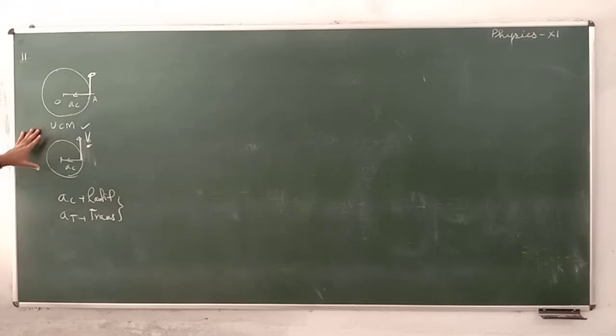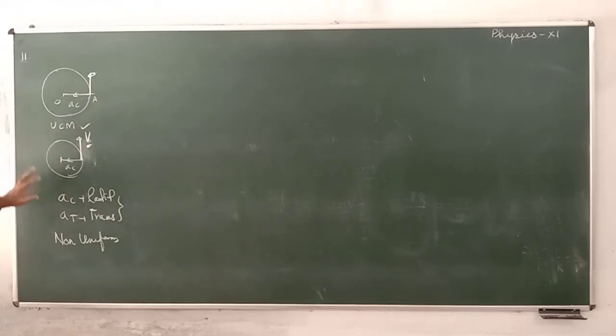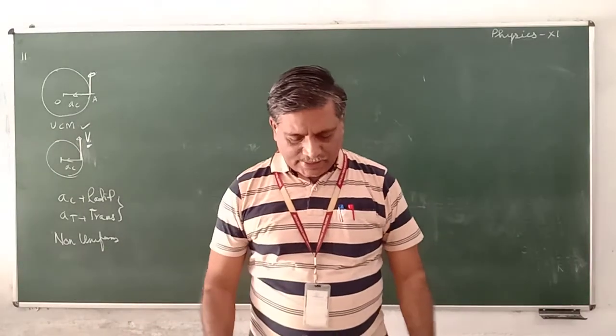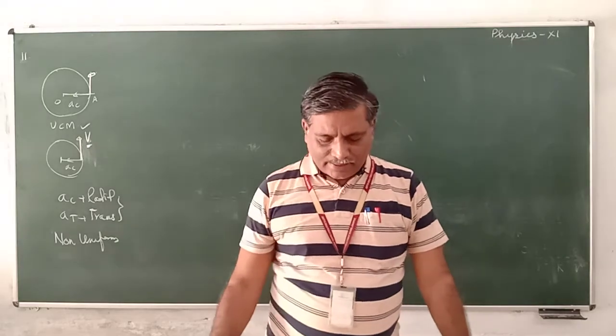This is the case of non-uniform motion, that is, velocity is transverse, but acceleration is radial and transverse. This is the option: velocity is transverse and acceleration has both radial and transverse components.